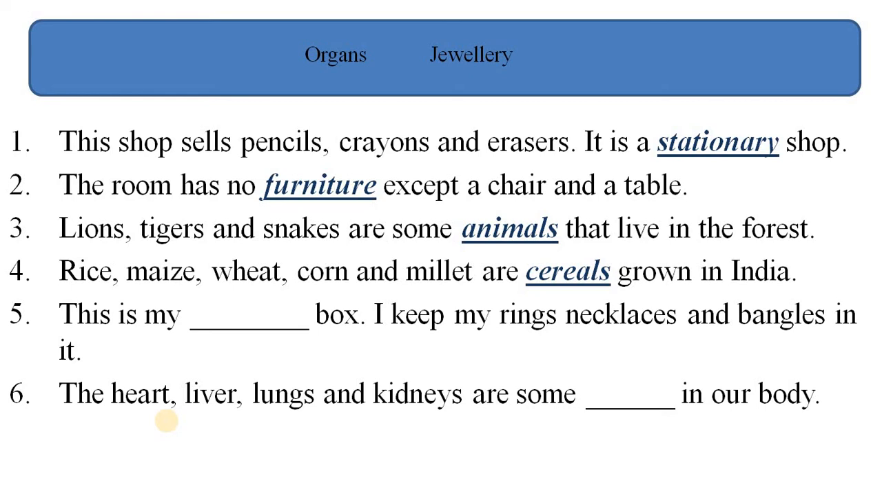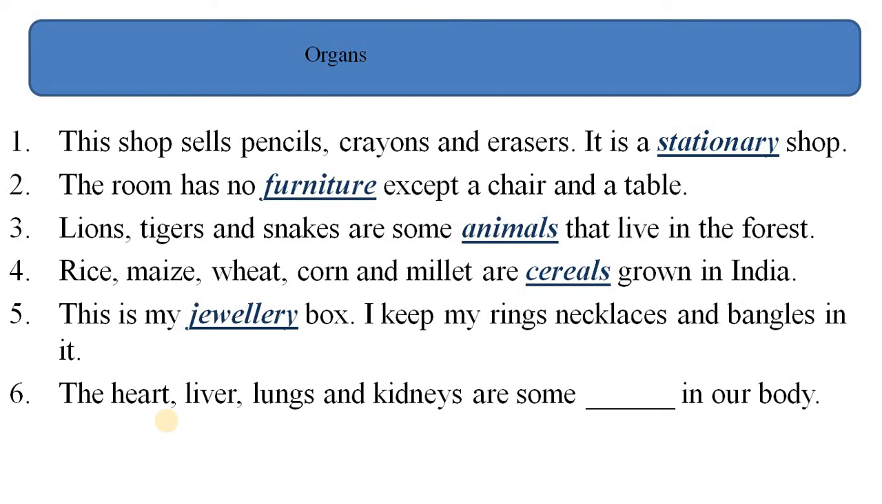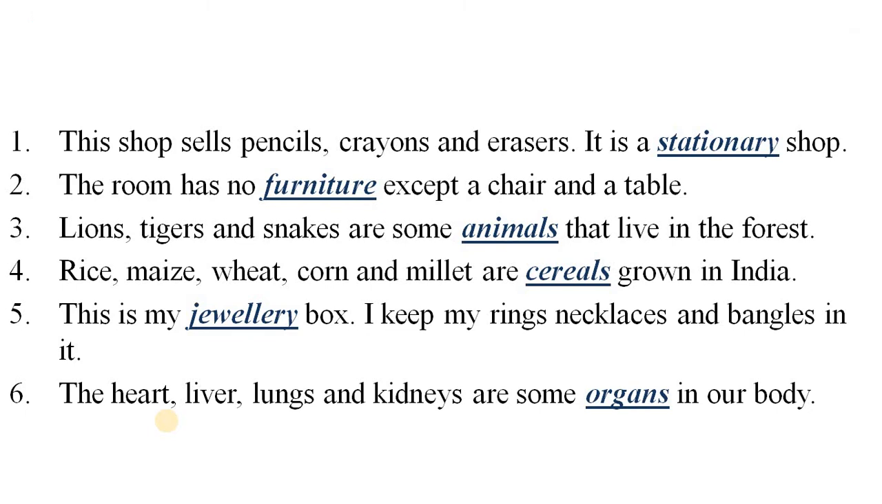The fifth is, this is my dash box. I keep my rings, necklaces and bangles in it. Do you know all of these things are jewelry? So the answer will be, this is my jewelry box. I keep my rings, necklaces and bangles in it. The heart, liver, lungs and kidneys are some dash in our body. And the answer will be, the heart, liver, lungs and kidneys are some organs in our body. Now the answers are in front of you.